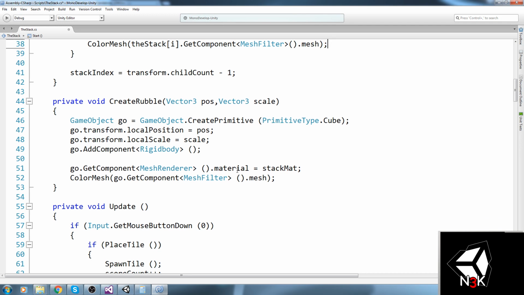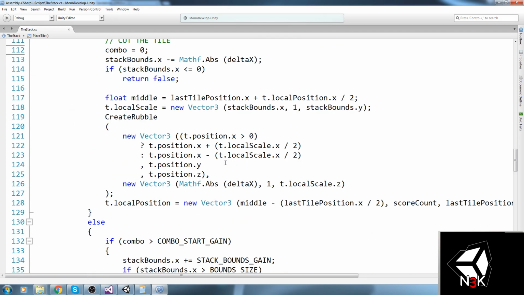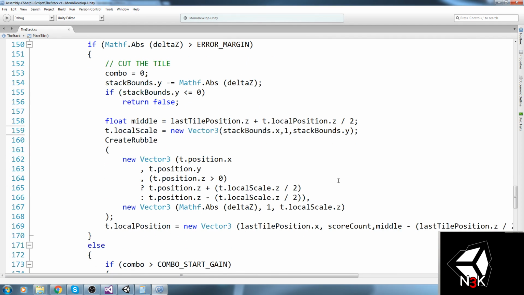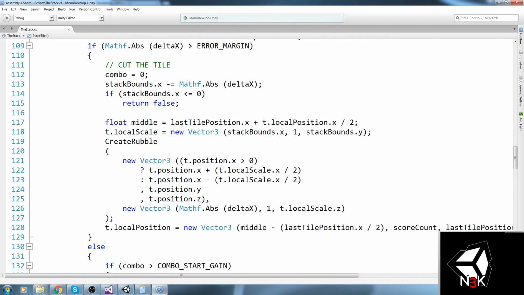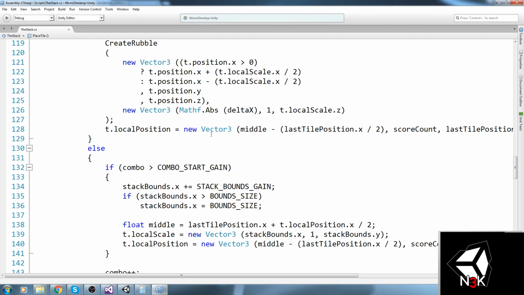I believe that's it. Okay, so that's on the X. X is fine. If we go over to the scaling, we say stack bounds.x. Delta z. So we decrement this by delta z. Delta z is the exact same thing as delta x, but using the position.z.